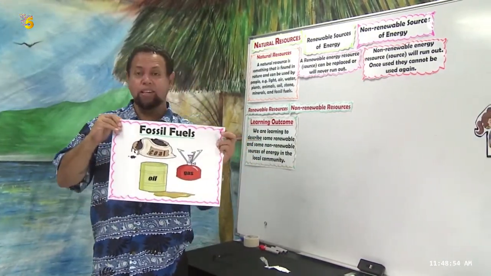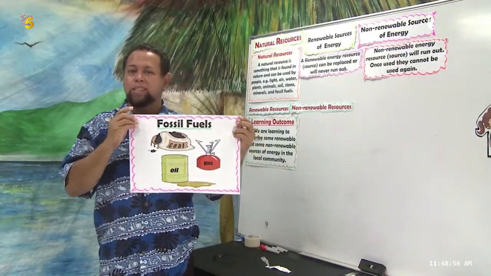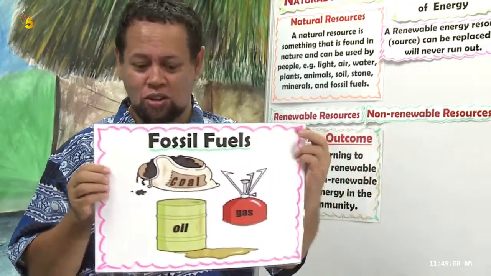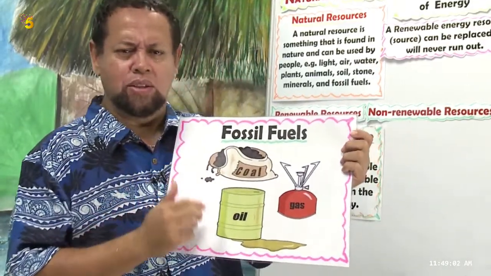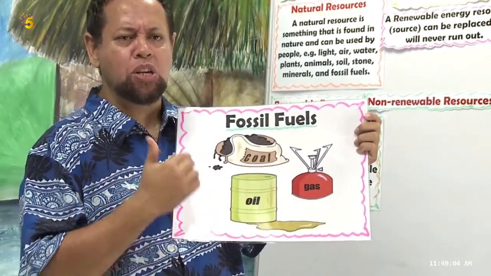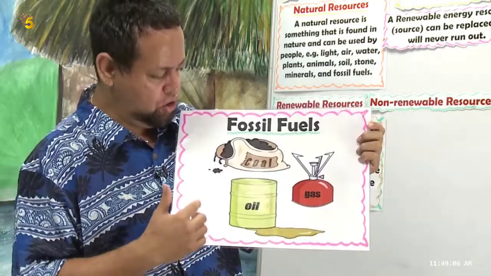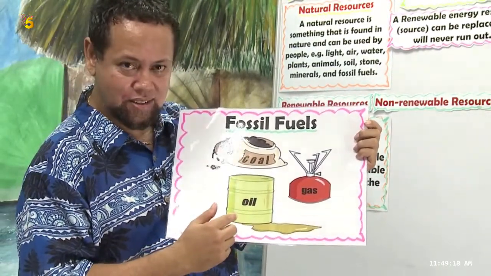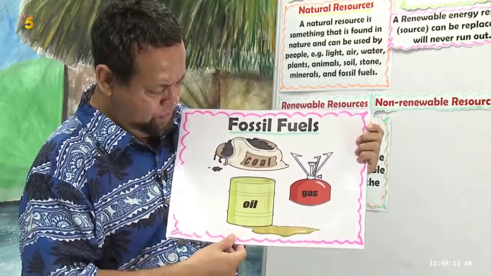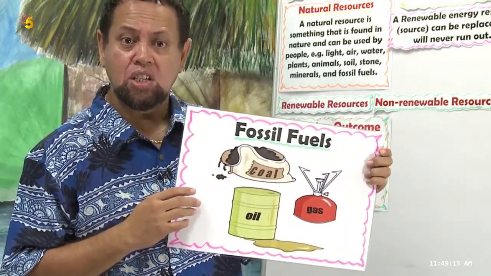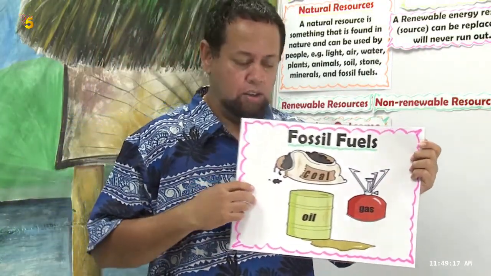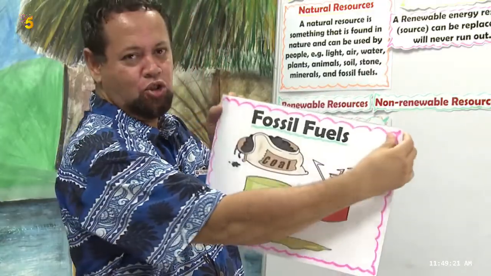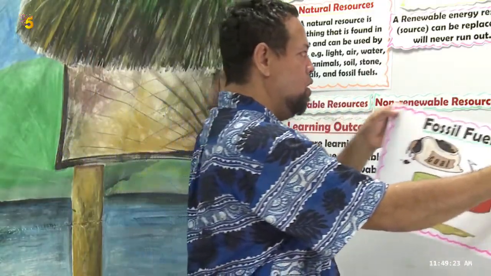Remember that in year 6, we studied fossils. Let's have a look at the fossils, some of the very non-renewable sources of energy. Fossil fuels make coal, the gas, and the oil. So we put them up here. The fossil fuels.